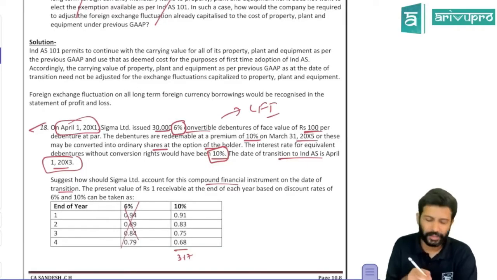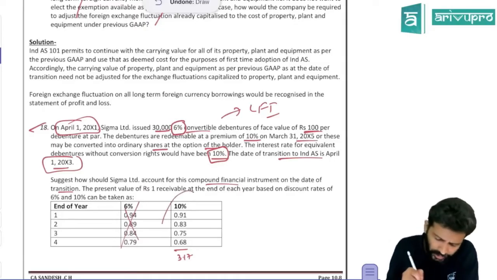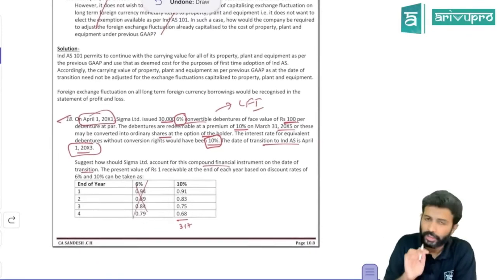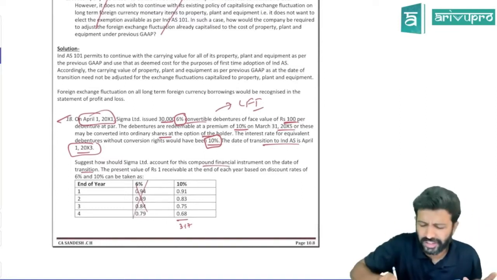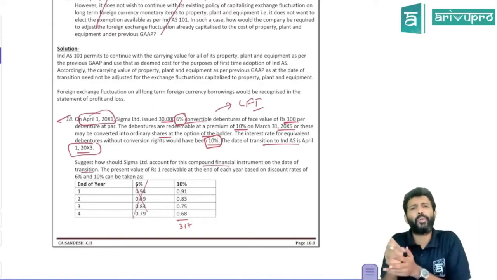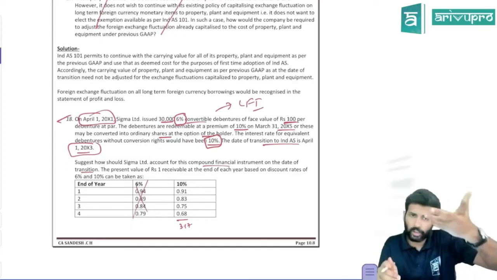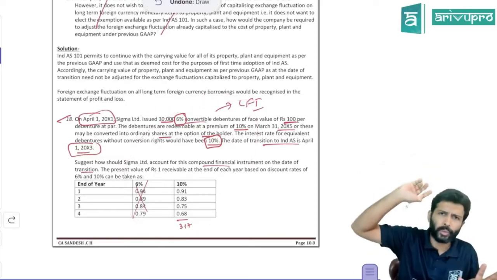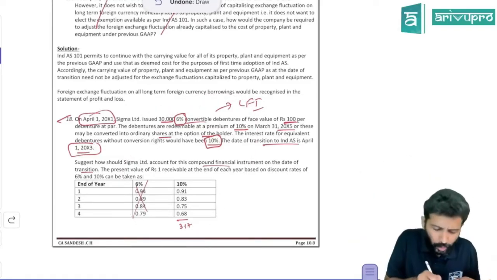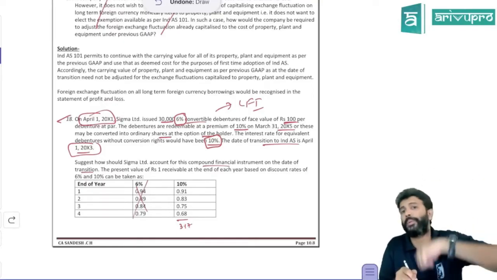Present value interest factor they've given. At 6% we don't want. We want market present value, right? So 10%, what is the discount factor they've given? This is your normal loan, not your government loan. As a thumb rule, for all IND AS, when you transition to IND AS, you have to do it retrospectively. So you'll have to apply this retrospectively, meaning from the beginning you need to work out. If you had worked out the same instrument under IND AS from 1st April 20x1, what would have been your working?